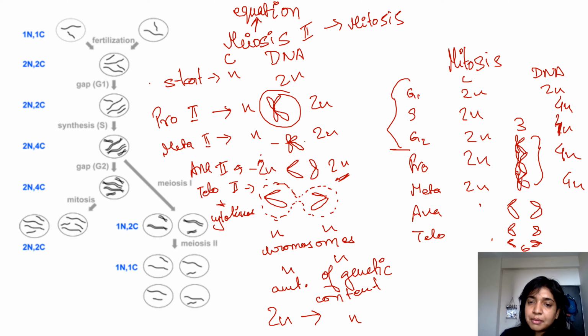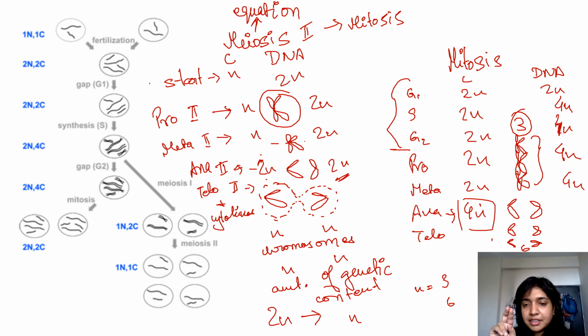So in anaphase, the number of chromosomes becomes 4n. If n was 3, initially we were saying 3, and when we reach anaphase, it becomes 6. The number of chromosomes gets doubled because there is a splitting from the kinetochore, and the sister chromatids get separated.